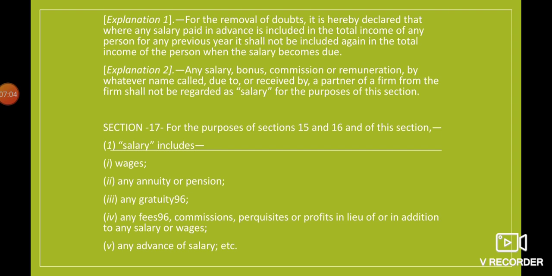Suppose the employee got that salary in the month of February 2019. February 2019 is already in previous year 1920, and now April, May, June will be taken as another previous year, that will be previous year 2021, right?